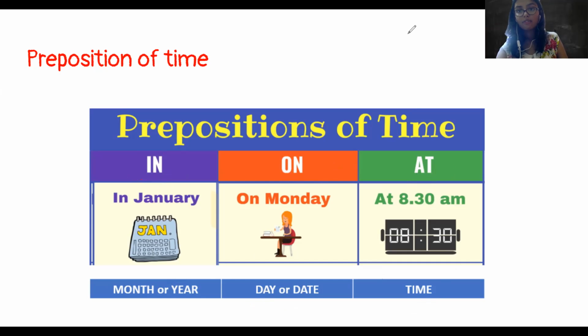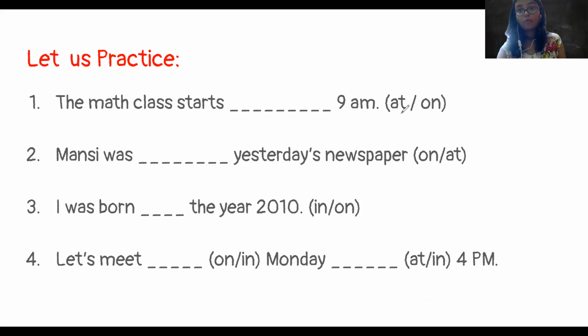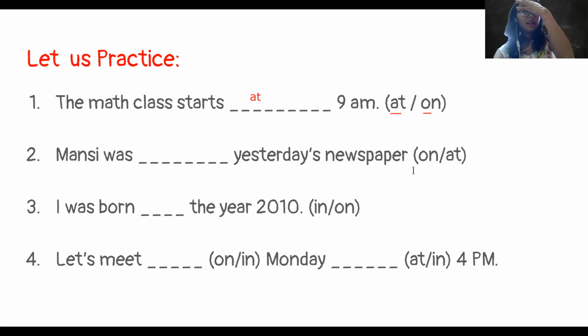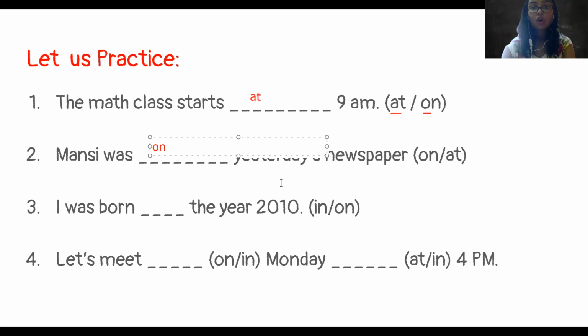Okay, let's practice a few to understand. The math class starts dash 9 AM. The options are at or on. So we know जब भी we talk about time, it has to be at. So the math class starts at 9 AM. Mansi was dash newspapers, yesterday's newspaper. So it's a day, right? Yesterday is a day, and for days we use on. So Mansi was on yesterday's newspaper. At we use for time.